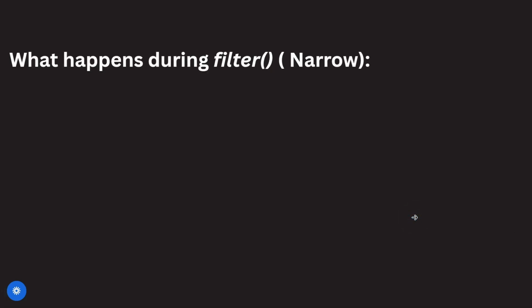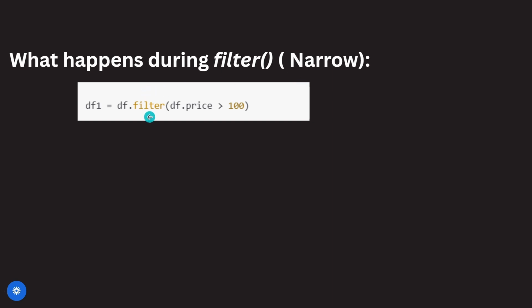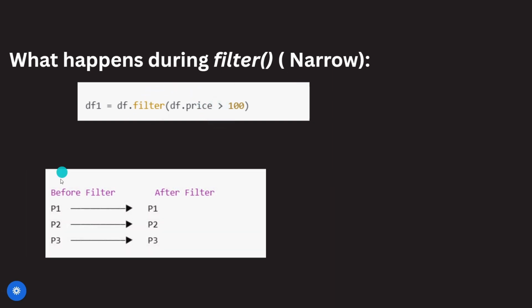As we know, filter is a narrow transformation. What happens during filter? In this query, we filter the price which is greater than 100. Filter does not change the number of partitions. Why? Because filter is a narrow transformation. Each partition works independently, before filter and after filter. So there is no shuffling between the partitions. That's why narrow transformations are better than wide transformations. A narrow transformation preserves the partition count.